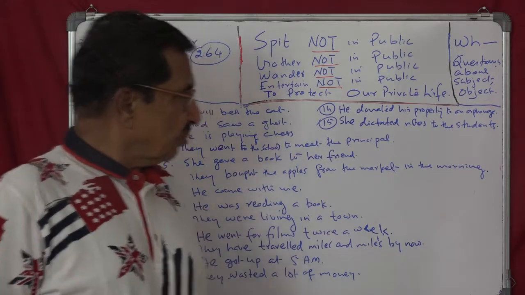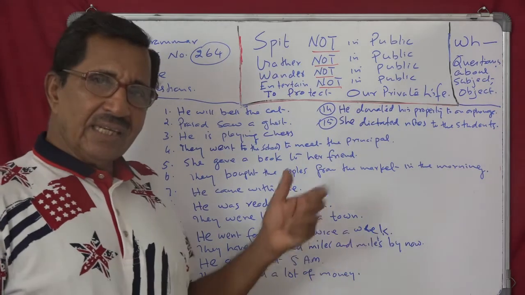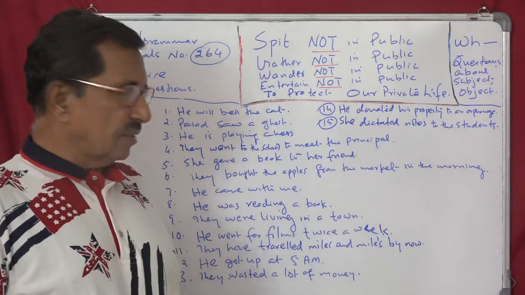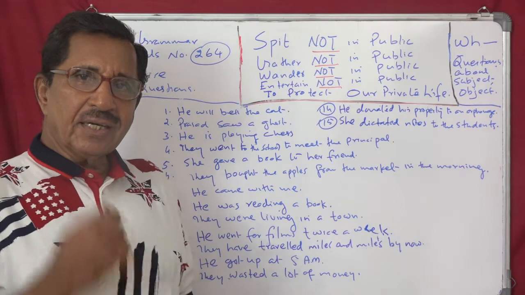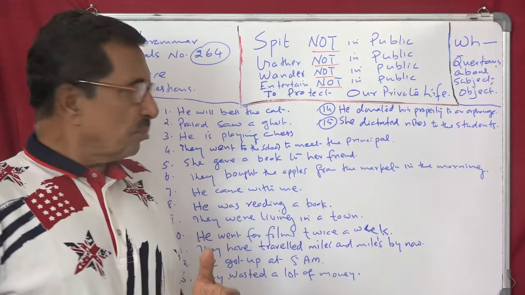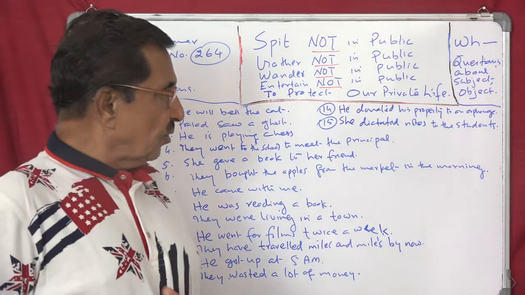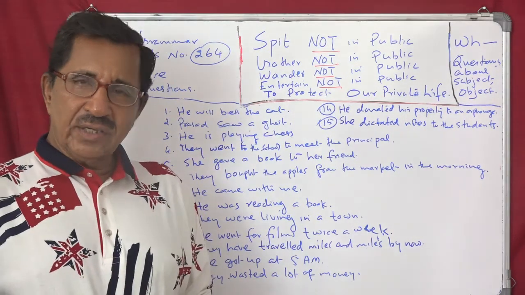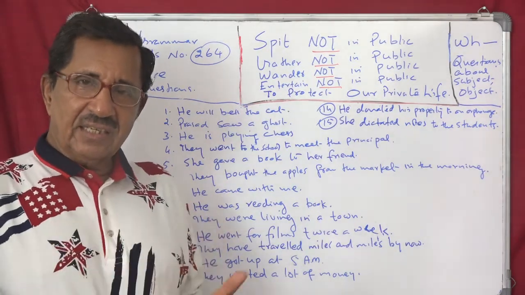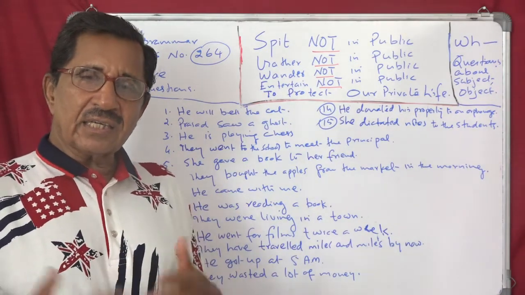He donated his property to an orphanage. Who donated? He donated. What did he donate? He donated property to an orphanage. To whom did he donate? He donated his property to an orphanage. He dictated notes to the students. Who dictated? She dictated. What did she dictate? She dictated notes to the students. To whom did she dictate notes? She dictated notes to the students.